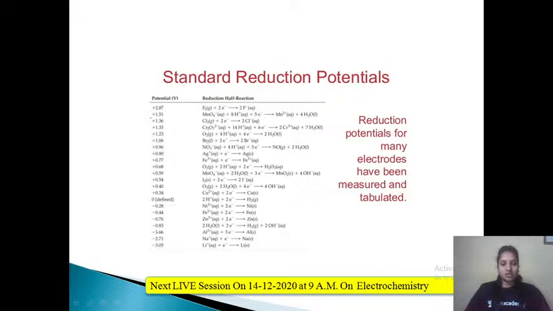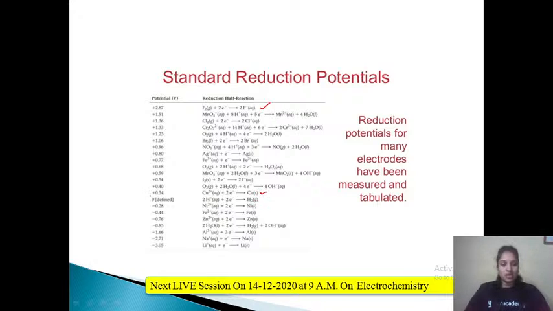Now coming to the positive values. As I said, if the reduction potential values are positive, then they will act as oxidizing agents. The greater the positive value, the stronger the oxidizing agent. For example, we can compare fluorine and copper.